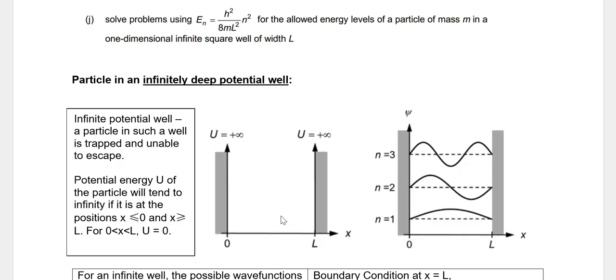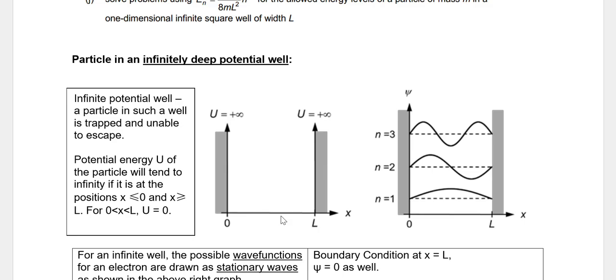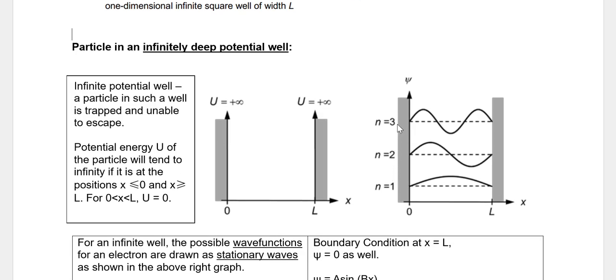And how this wave function actually exists is that the wave function is actually a standing wave. You don't have to know too much about this. I just tell you some of the limitations, some of the ideas behind why this is so. So these are the wave functions of a particle that are possible at different energy levels, right? The n is the quantum number. So a wave function of an electron can exist like that, like that, like that.